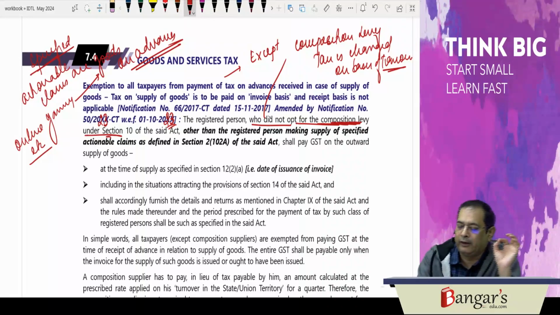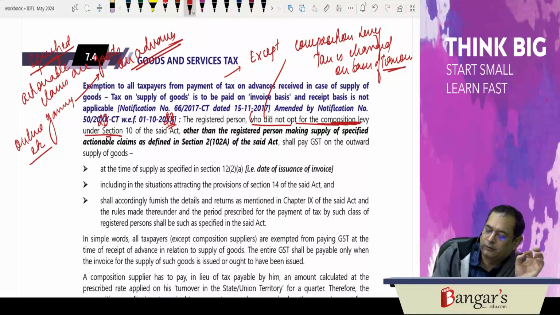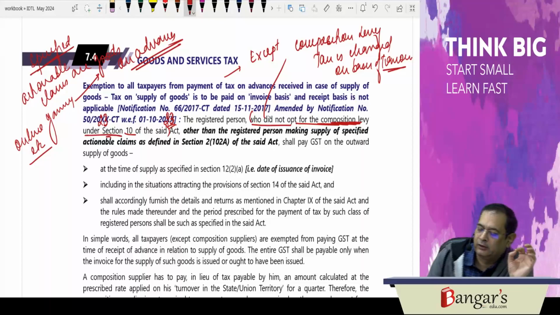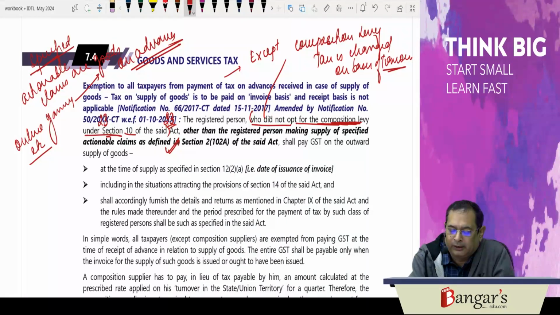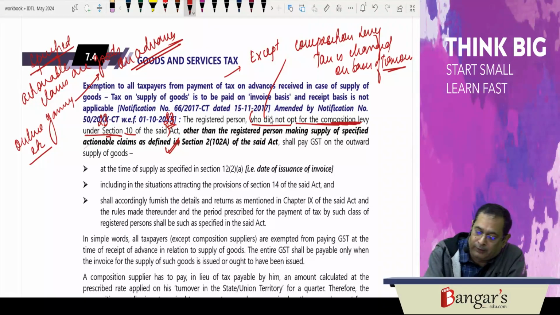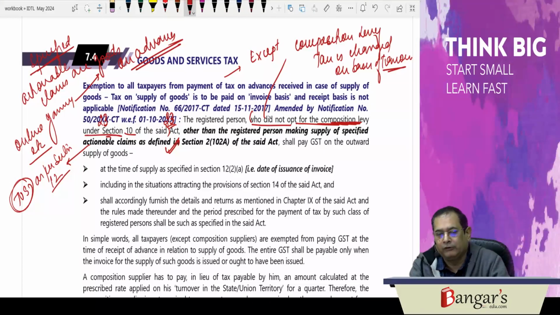Therefore, they have excluded the composition supplier, who does not pay tax under section 10, other than a registered person making supply of specified actionable claims. For specified actionable claims, this notification will not be applicable. Their time of supply will be determined as per the provisions of section 12, and on advances GST will be payable.